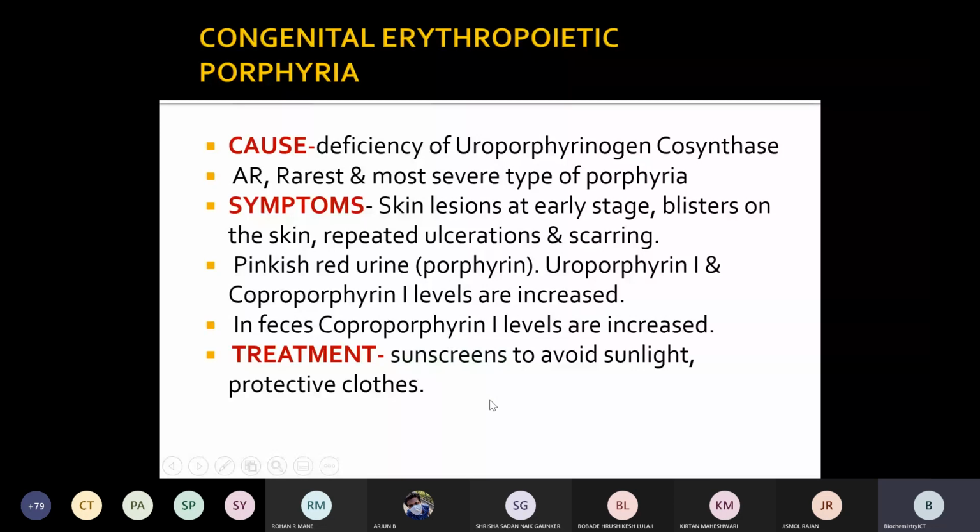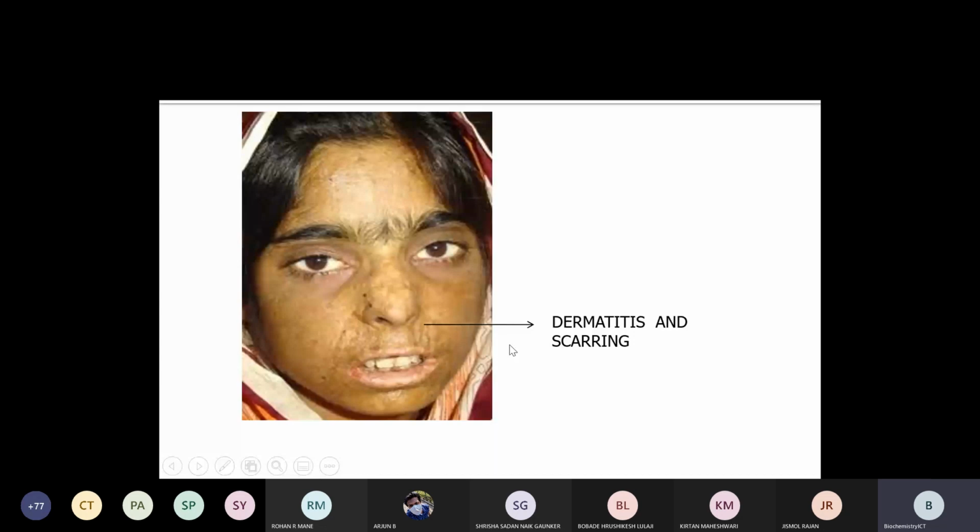What is the treatment? As it is mainly related to skin, sunscreen should be applied and protective clothes can be used so that we can avoid skin lesions or blistering of the skin. You can see here scarring and sometimes dermatitis.